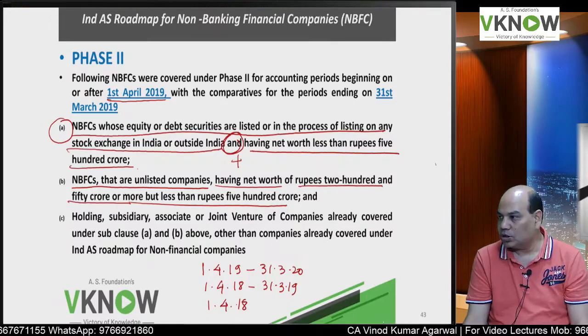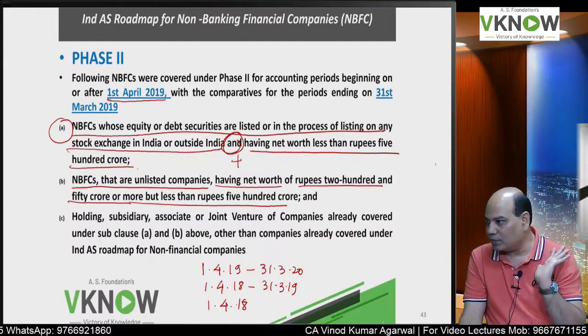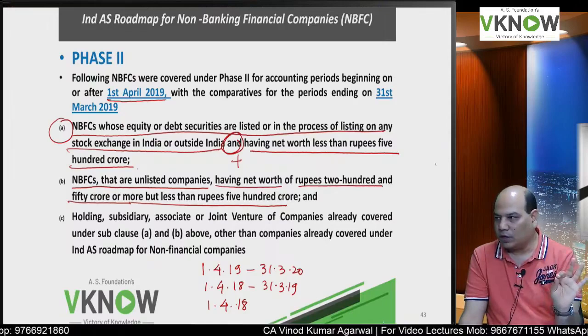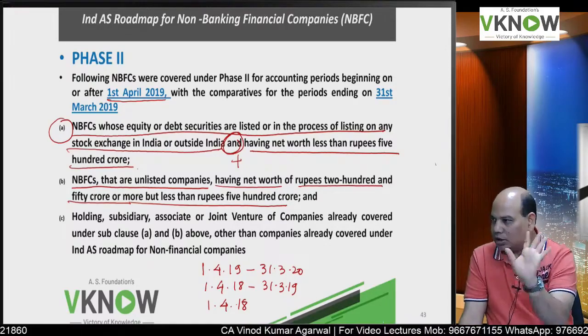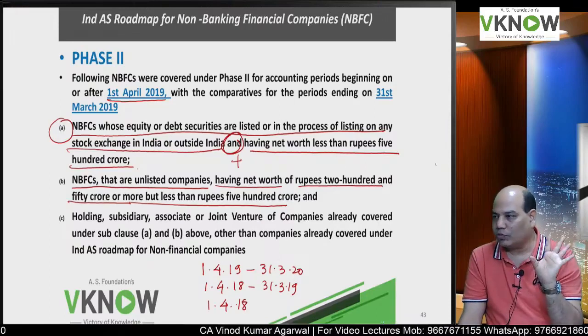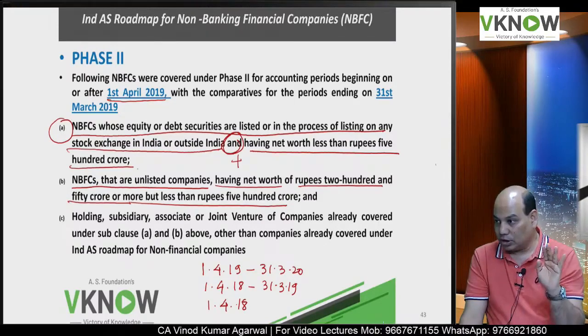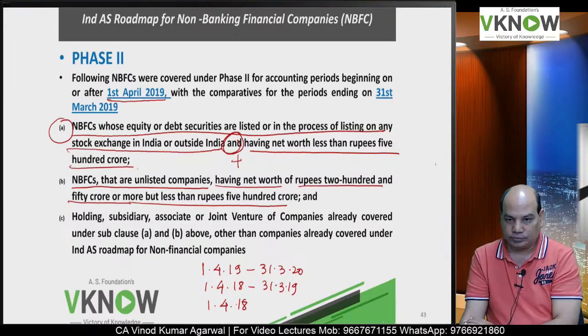To put both these phases together, now it is simple. If it is a listed NBFC, Ind AS is applicable, or if its net worth is 250 crore or above, Ind AS is applicable. So for which NBFC Ind AS is not applicable right now? Unlisted and net worth below 250 crore.